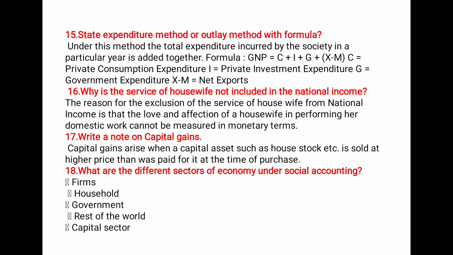In this method, national income is calculated by adding up all the income generated during the year. Next one, state expenditure method or outlay method with formula. So under this method, total expenditure incurred by the society in a particular year is added together. That's nothing but GNP is equal to C plus I plus G plus X minus M. C stands for consumption, I stands for investment, G stands for government expenditure, X is for export and M is for import.